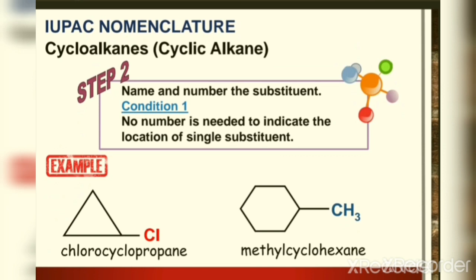And then for our cyclic alkane, if we have a substituent and the substituent is only one, we don't put a number on the substituent as we consider it attached to carbon number 1. So for example, for this compound the name is methylcyclohexane, and for this compound the name is chlorocyclopropane.